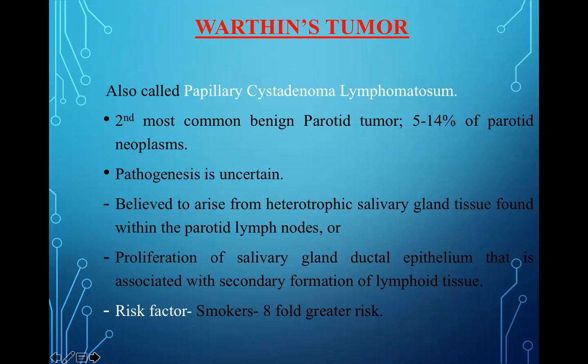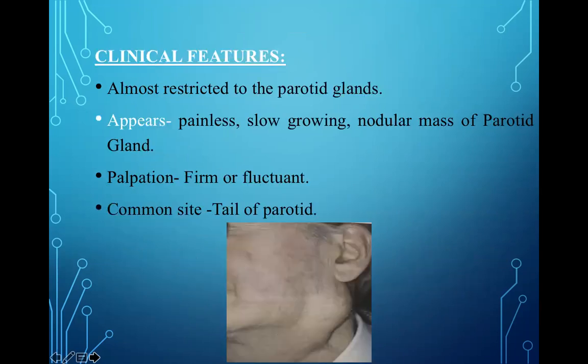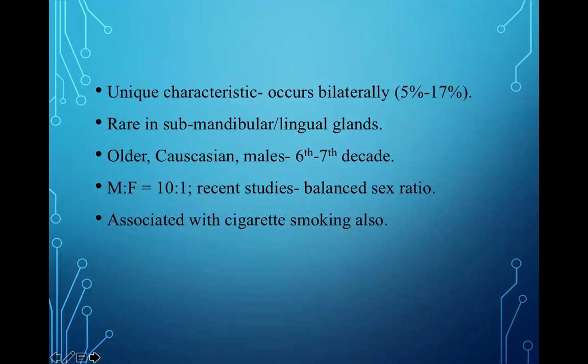Risk factors: smokers have an 8-fold greater risk. Clinical features: almost restricted to the parotid gland. They appear as a painless, slow-growing nodular mass of the parotid gland. On palpation, we can see it is firm or fluctuant. The common site is the tail of the parotid. A unique characteristic is that it occurs bilaterally, and it is rare in submandibular and lingual glands.